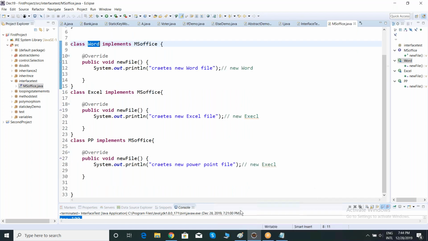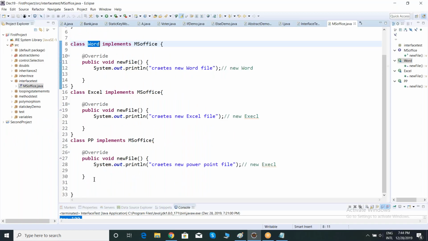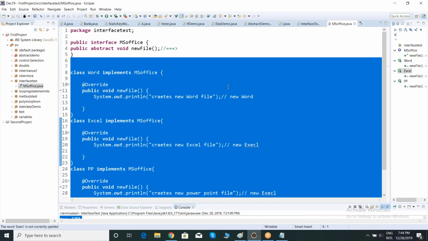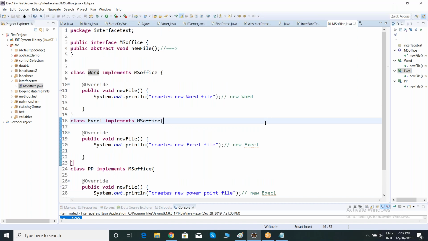Clear, team? So that is the keyword implements. That is the use of interface. And remember, the concept is very, very important. This is the driving force for our WebDriver. This is the entire logic involved in Selenium. I have simplified as much as possible. So only consider, I want to maintain unique names with different implementations.